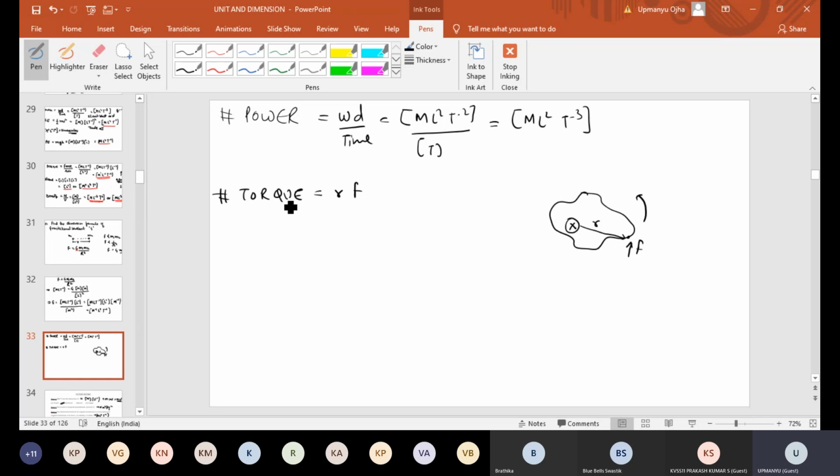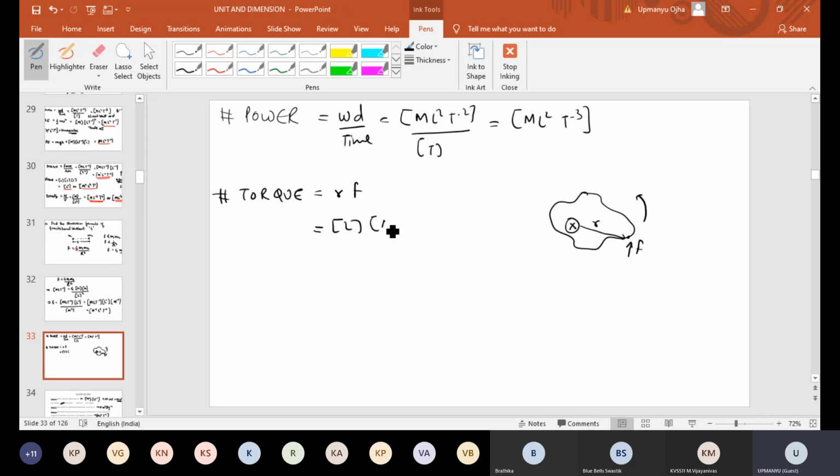So what is torque? Torque is the effect of force which brings the rotation of the body. Now, can we get the dimensional formula of torque? R is length.